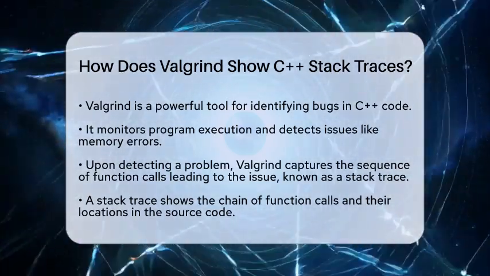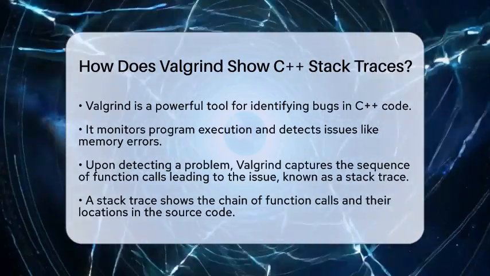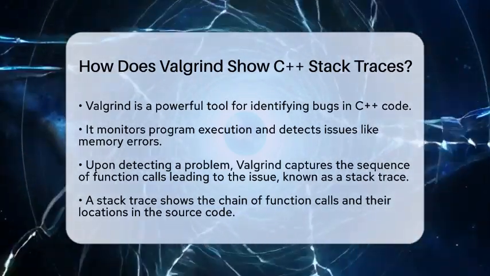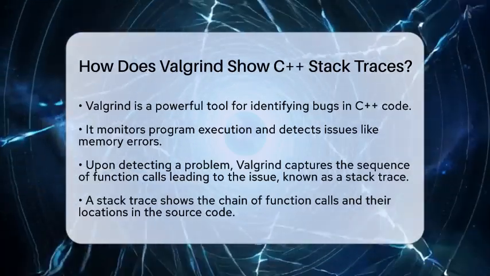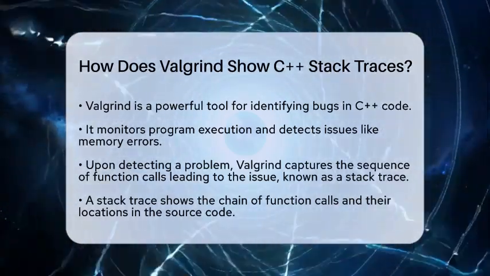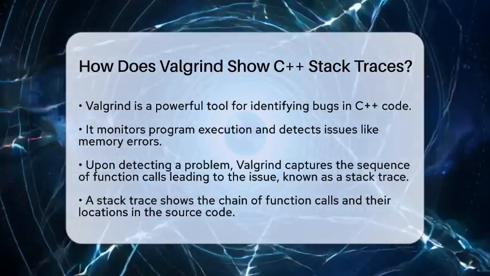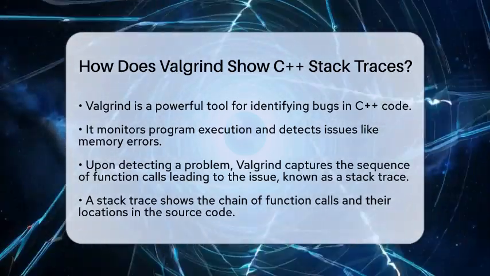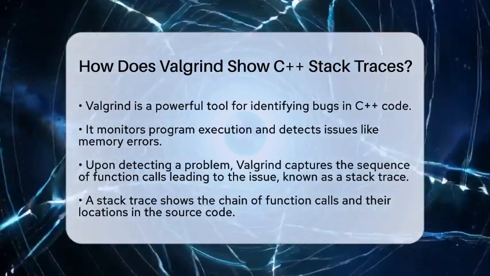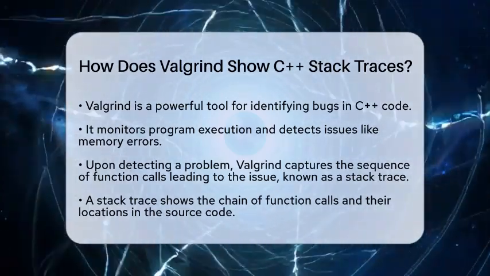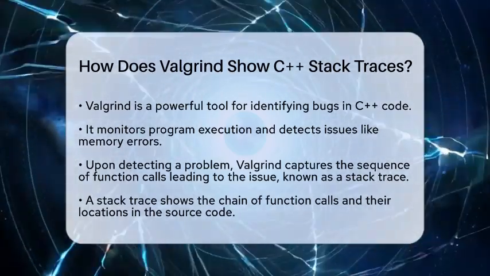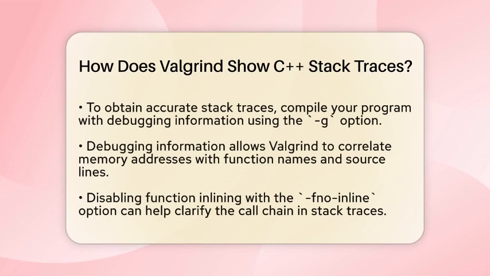debugging process. When you run your C++ program under Valgrind, it keeps a close eye on what is happening. If it detects a problem, such as a memory error, it uses a built-in unwinder to capture the sequence of function calls that led to that issue. This is where the stack trace comes into play. The stack trace is a record of the chain of function calls, showing you exactly which functions were called and where they are located in your source code.